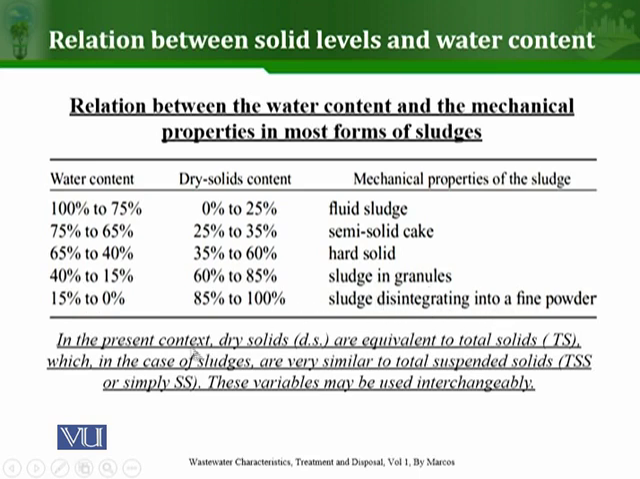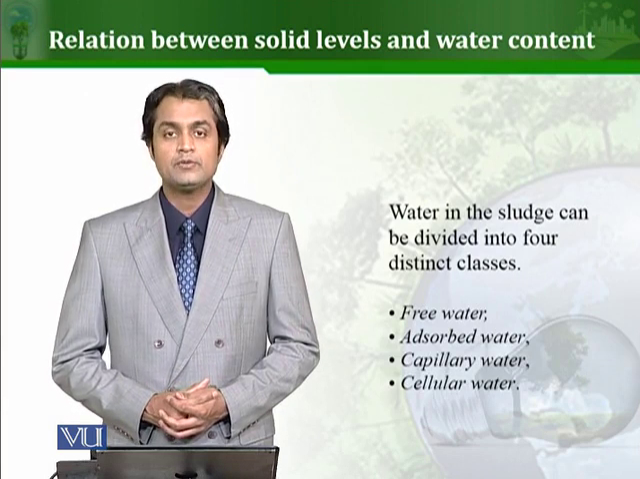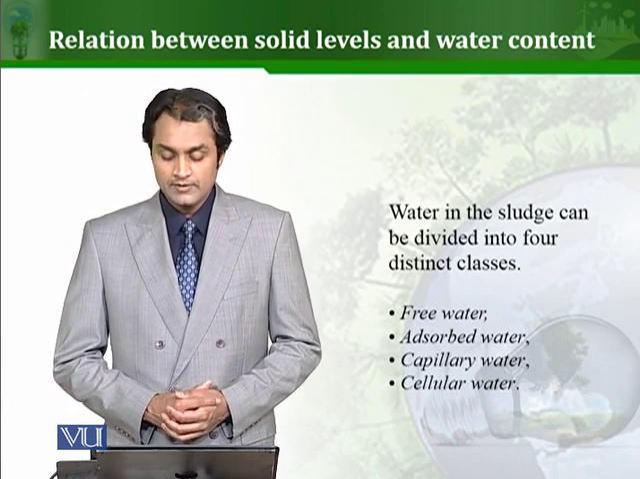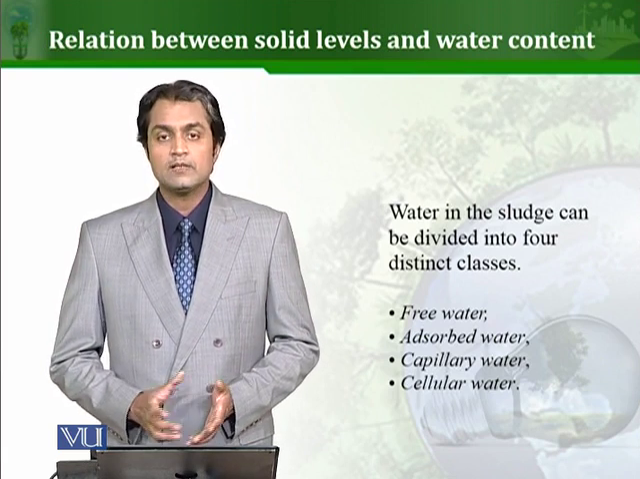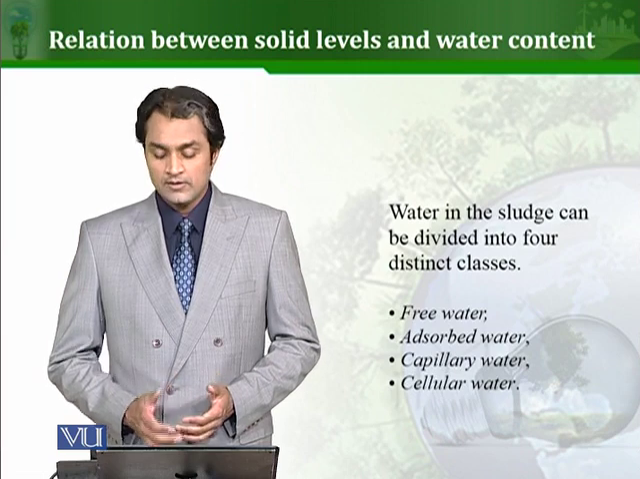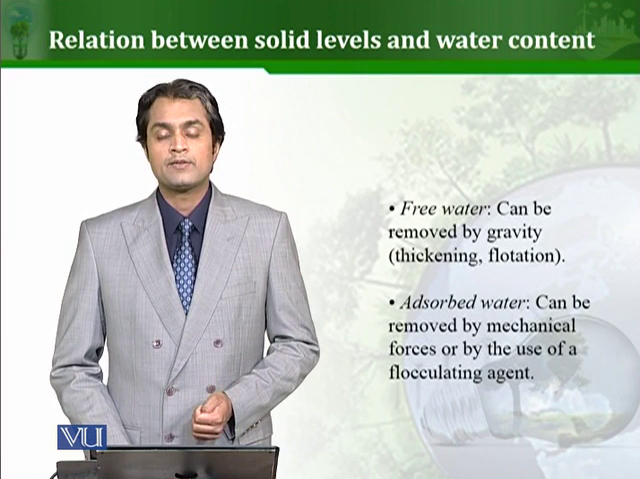The solids can be called dry solids or total solids as well. They can even be called suspended solids or total suspended solids. They almost mean the same and these terms can be used interchangeably. Now the water present in sludge can be divided into four distinct types: free water, adsorbed water, capillary water and cellular water. These terms are based on the flow of the water and how much it is absorbed in the sludge.